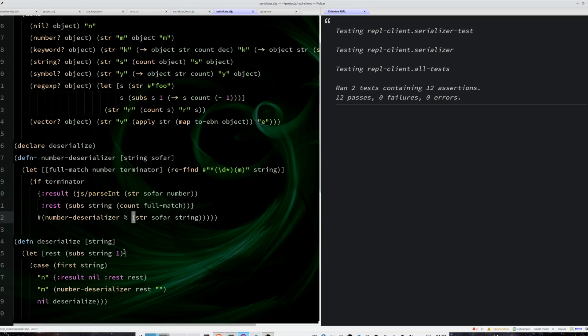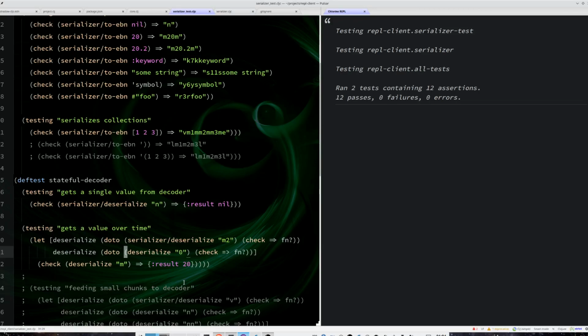Okay, so the number deserializer is actually quite simple, but we have more complicated stuff going on. And the more complicated stuff is basically the vector deserializer. And why is it more complicated? It's because for each element I have to parse stuff. So let's do that. This video will be a little bit bigger than normal.